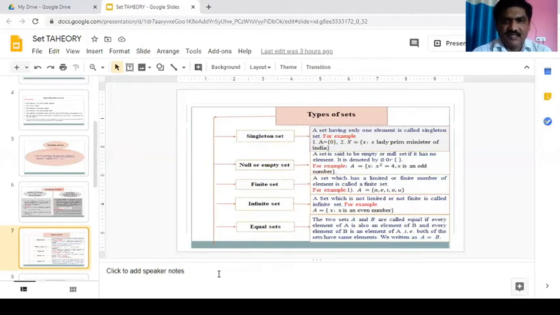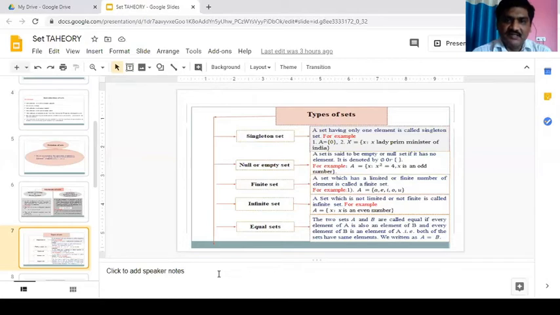Null set. A set is said to be empty or null set if it has no element. It is denoted by phi. For example, A is equal to {x such that x square is equal to 4, x is an odd number}. This is a null set.